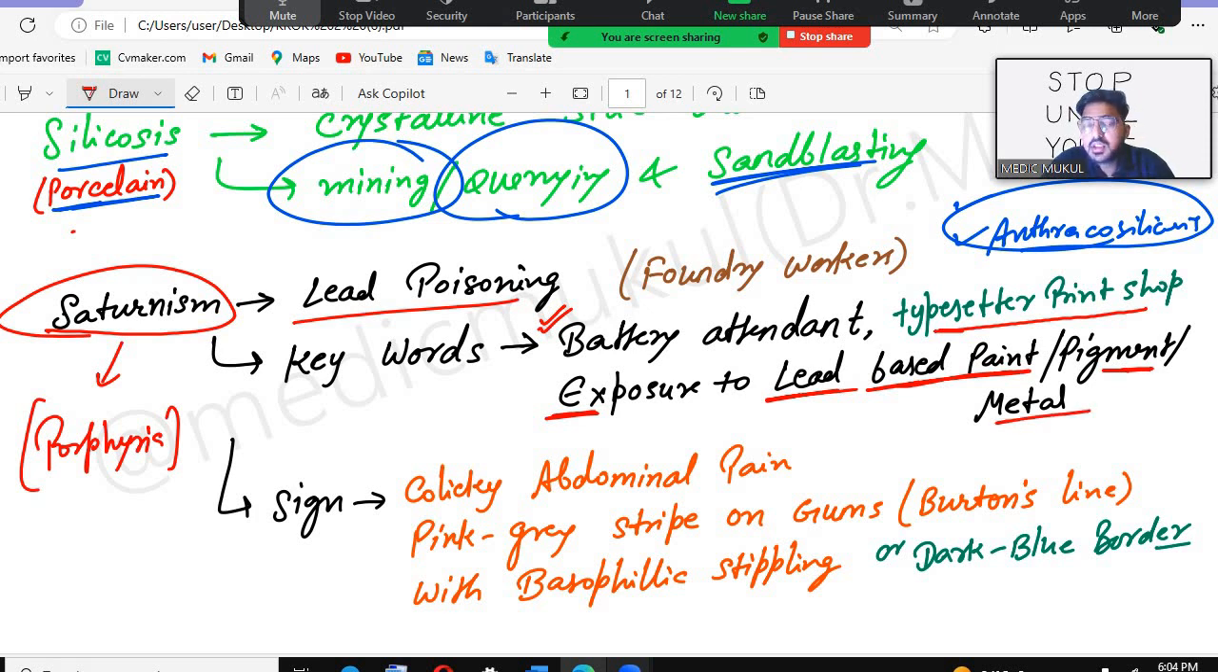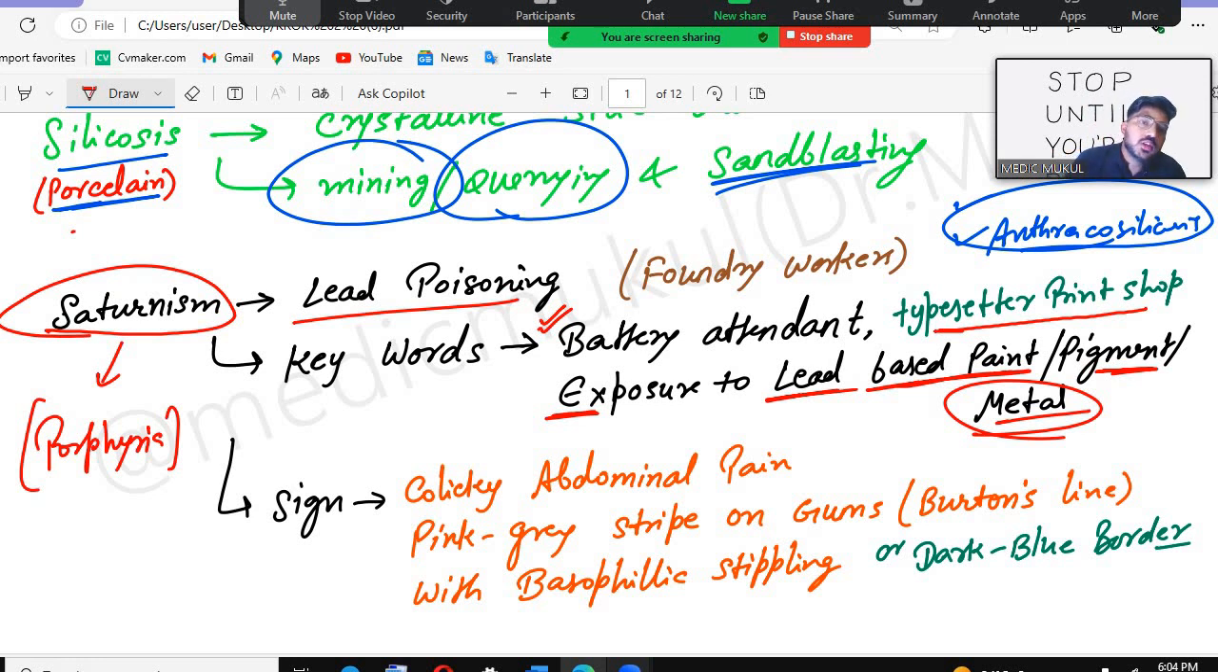So saturninism, lead poisoning, battery attendant, typesetter, print shop, exposure to lead based paint, because in the paint there are lead particles present, and when this person is exposed to this paint, there will be saturninism. Along with that we can see pigment and metals, like lead is also a metal, so that person will also get saturninism. The lead poisoning will be the same. Okay, till here everything is clear?